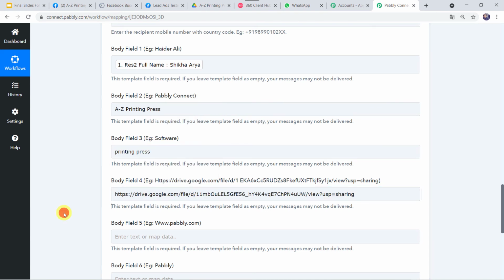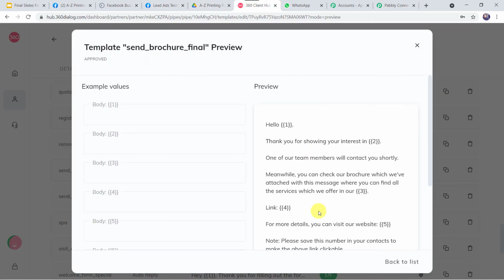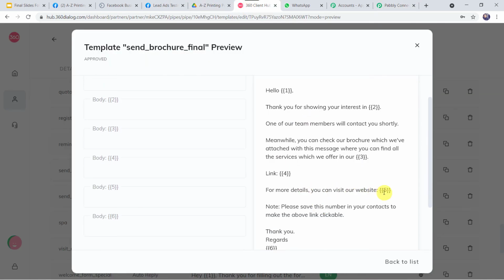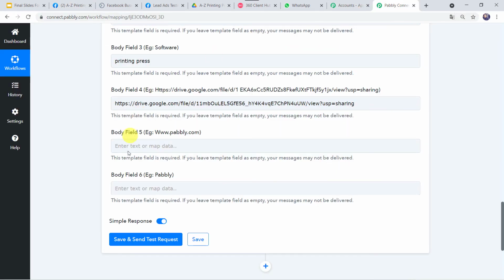Okay. Now body field 5 example is given a website address. Here in the template also, for more details you can visit our website. So website address is required. I'll just go to the Facebook page and from here I'll just copy this URL. You can give the website address and I'll just paste it over here.